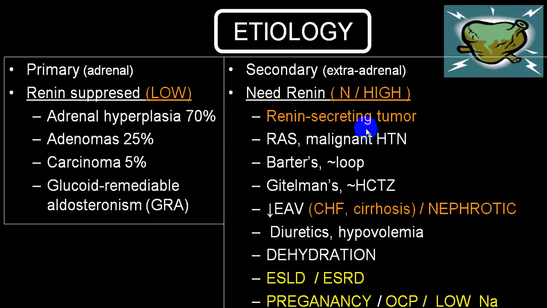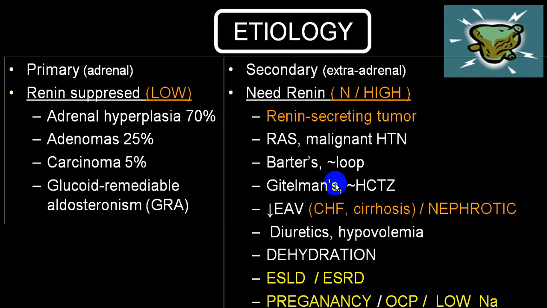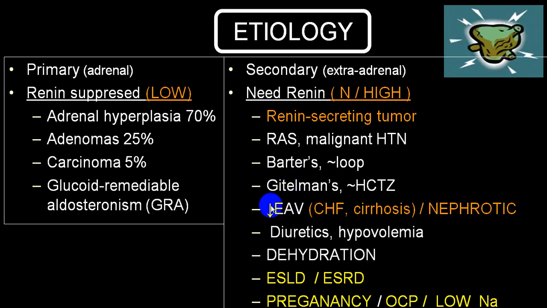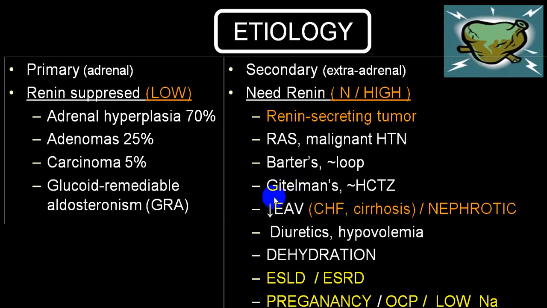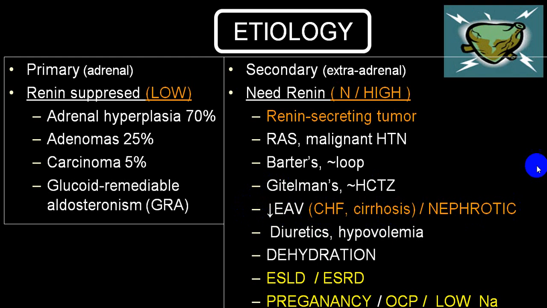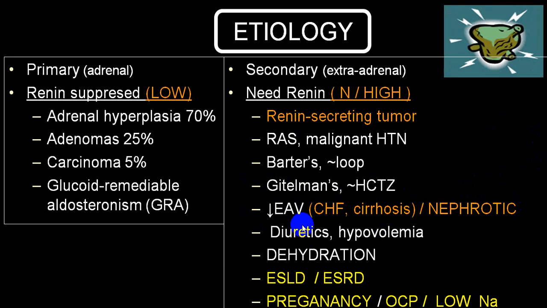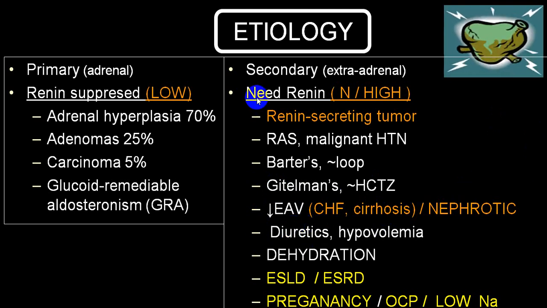In this, you get a high secretion of renin because of decreased blood flow to the kidney, or you can have a syndrome called Bartter syndrome, Gitelman syndrome, or because of decreased extracellular volume, which is very commonly seen in congestive heart failure, cirrhosis, nephrotic syndrome, etc., or persons who are on diuretics, or on an aldosterone antagonist, so the aldosterone level will be elevated.